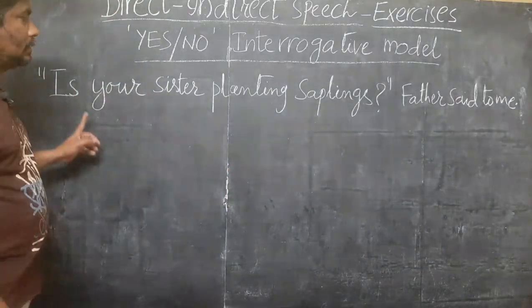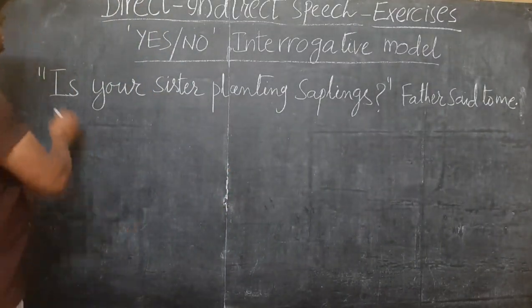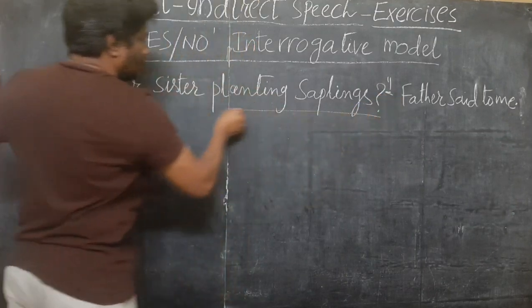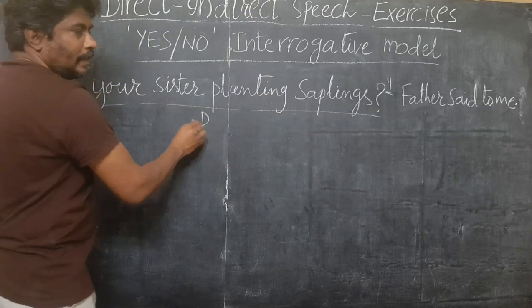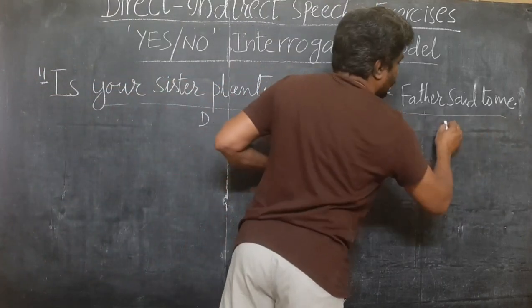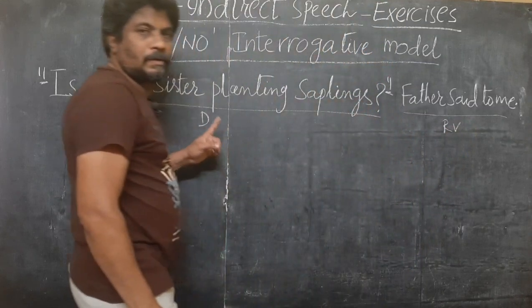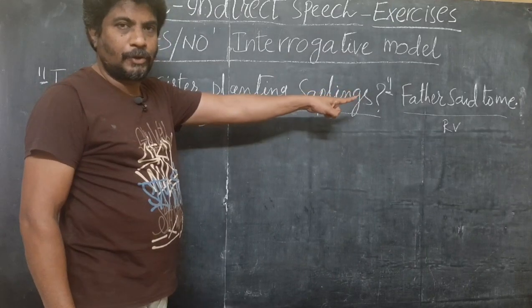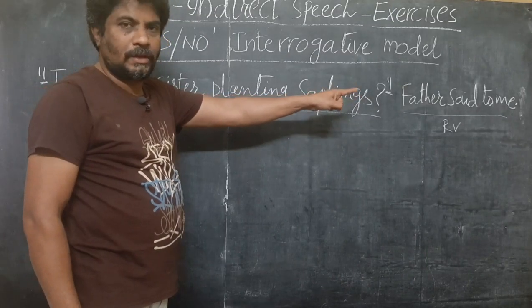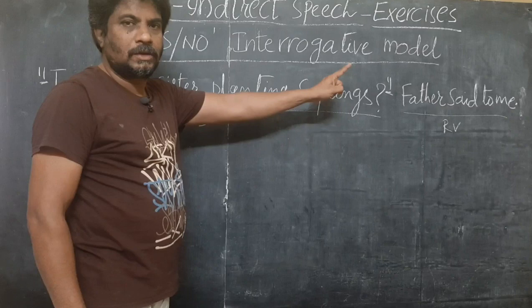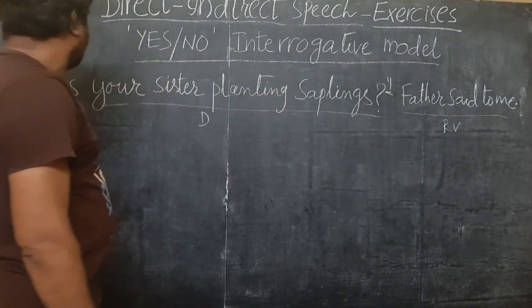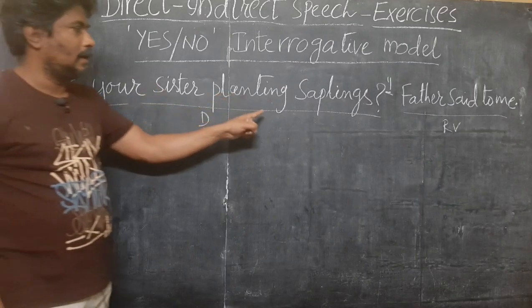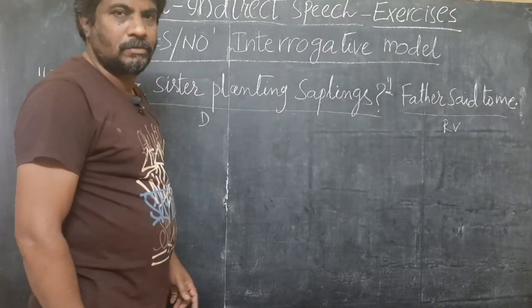Let's come to this. As I've already taught you, the sentence in quotes or quotations is called dialogue, and without quotations is called reporting verb. Father said to me: "Father said to me" is the reporting verb. "Is your sister planting saplings?" is the dialogue.